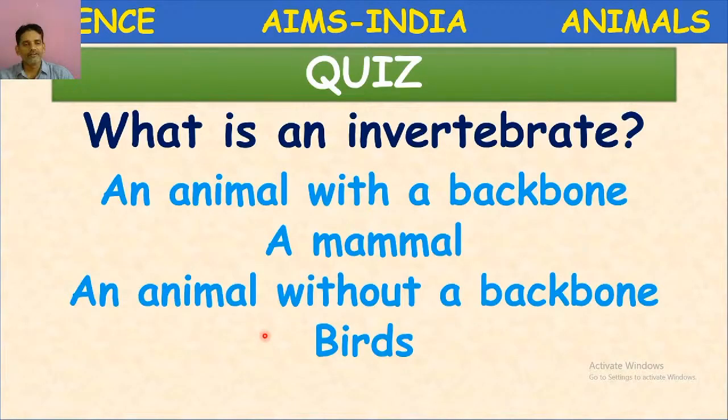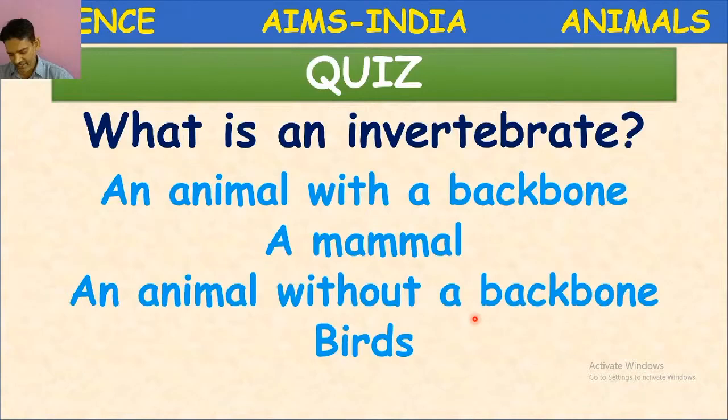Yes, an animal without backbone is an invertebrate. An animal with backbone is a vertebrate. A mammal is a vertebrate. A bird is a vertebrate. But here what is the correct answer? An animal without backbone is an invertebrate.